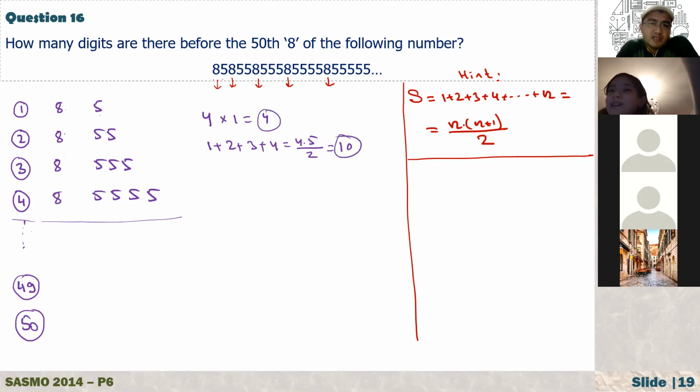But the question here is, before the 50th 8, how many digits are there if you just keep writing this number in this pattern?